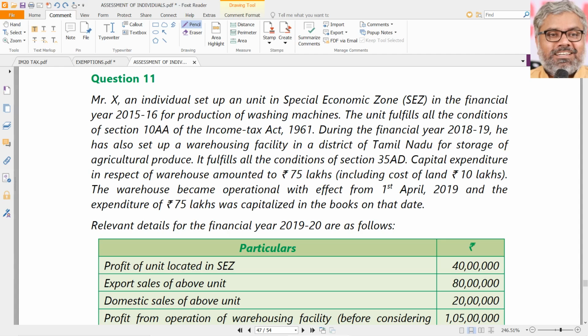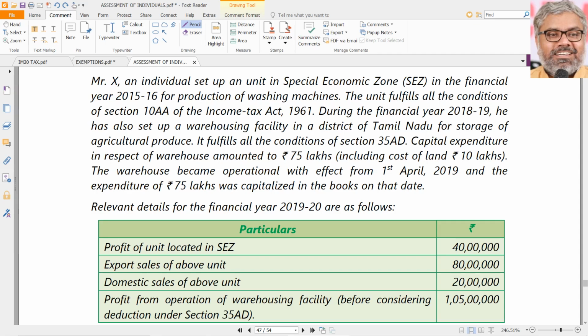100% of the profits from export of whatever he manufactures, washing machines he manufactures, computers he manufactures, we don't care. That is allowed as reduction under 10AA. And the unit fulfills all the conditions under section 10AA of the Income Tax Act already. And during the financial year 18-19, he also has set up a warehousing facility in a district of Tamil Nadu for storage of agricultural produce. So that should strike something to us. Warehousing facility for storage of agricultural produce is eligible for deduction under 35AD. That's what is mentioned also, because it fulfills all the conditions of section 35AD also.